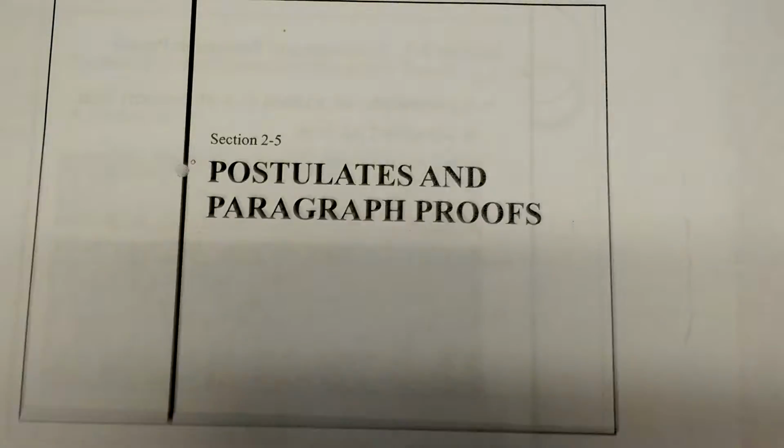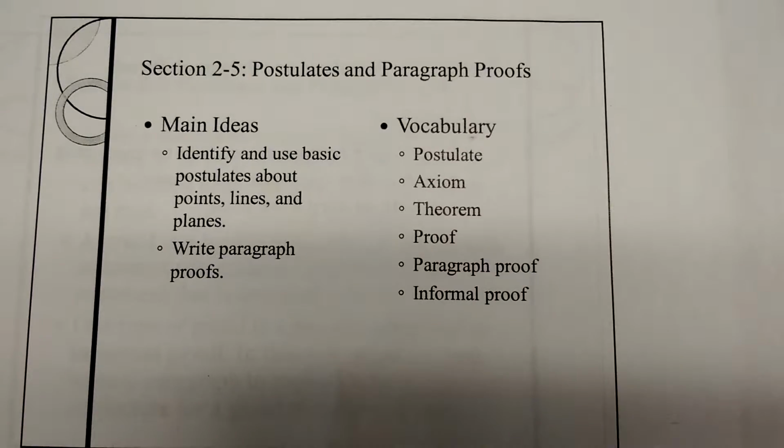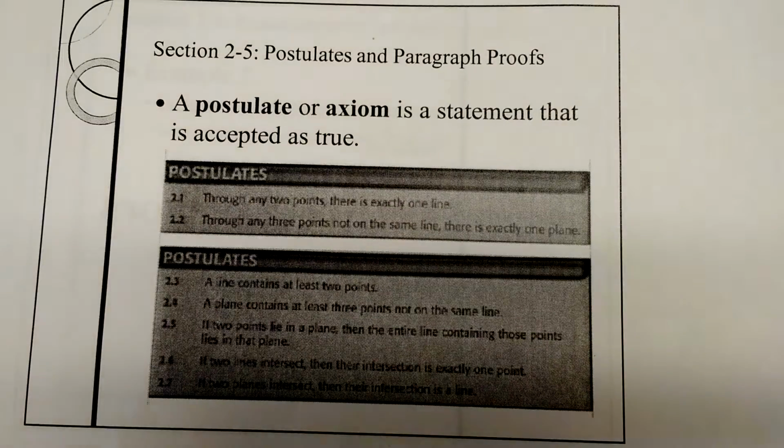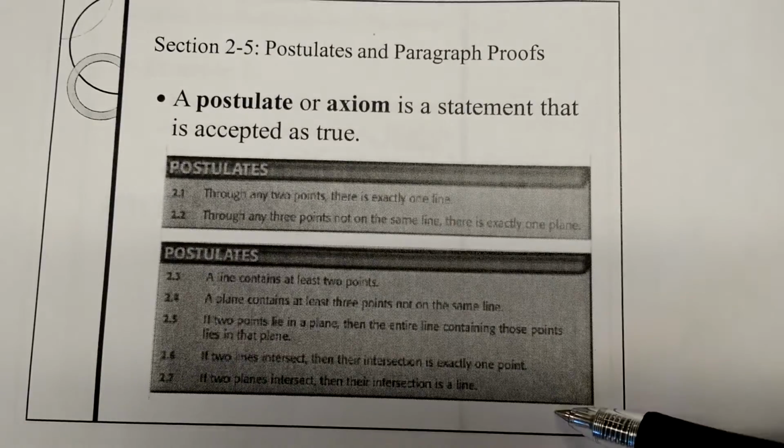Postulates and paragraph proofs. Here are our main ideas and vocab. A postulate, sometimes referred to as an axiom, is a statement that is accepted as true. So here are 7 basic postulates.